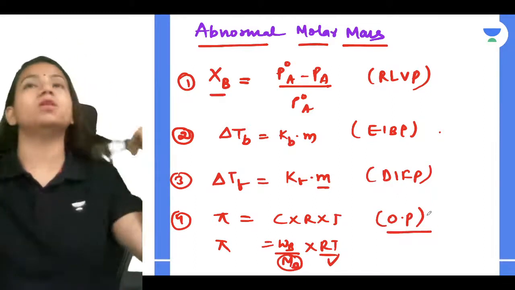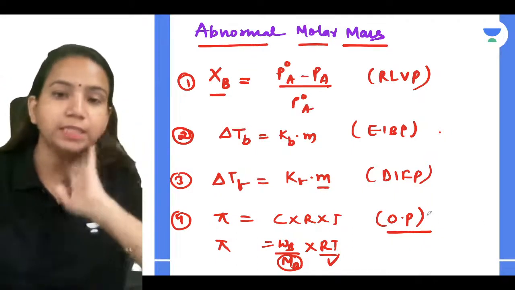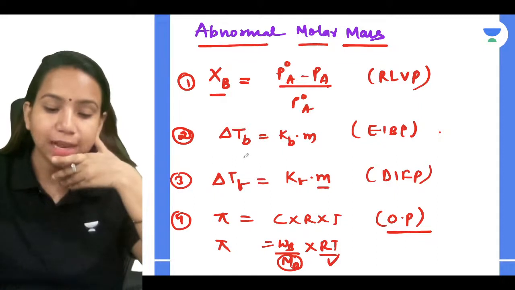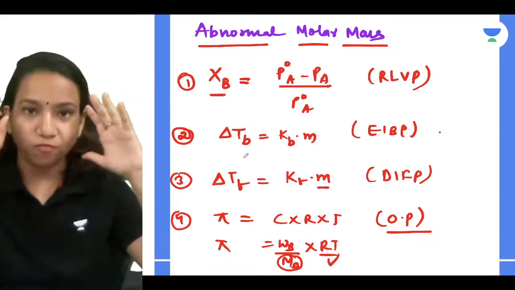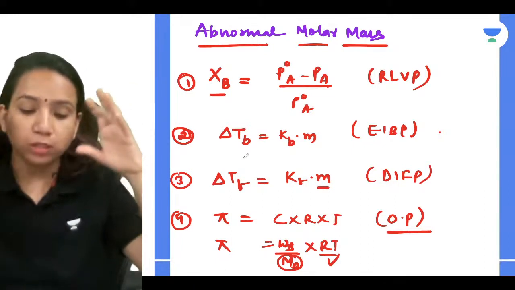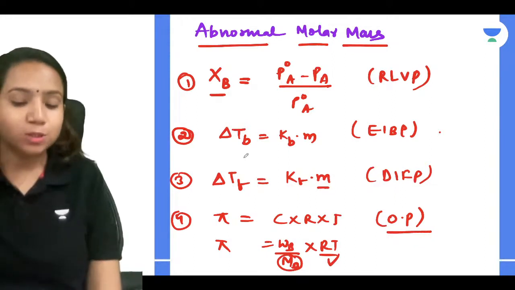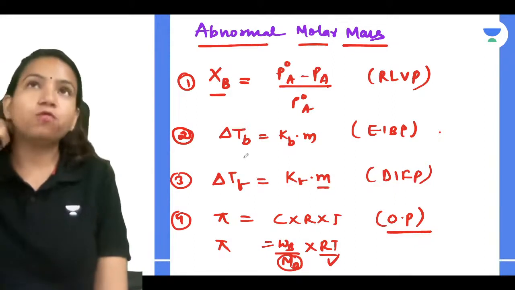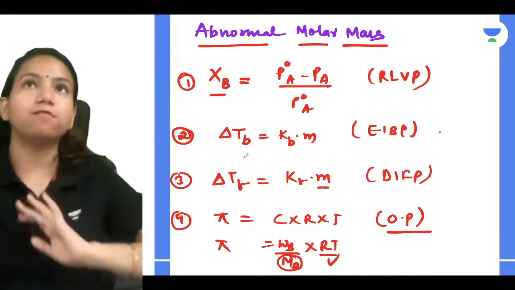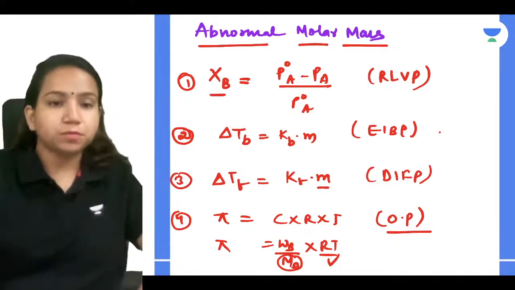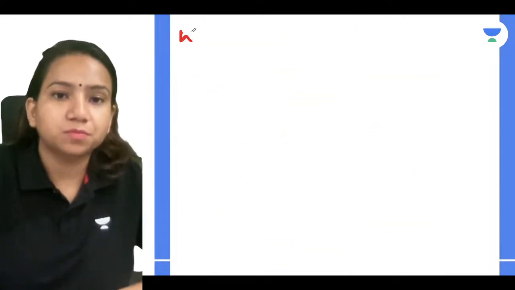But when I calculated the molar mass from all these colligative properties, I was not getting the exact answer. I was not getting the correct answer. So we got to know that all these colligative properties are not a good evaluation of molar masses.